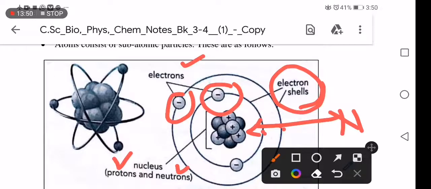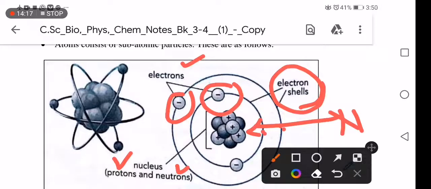And neutrons, they have zero charge. And they are found in the nucleus again. Which means protons and neutrons are both found in the nucleus. So there is a funny question which comes up: why are protons and neutrons called